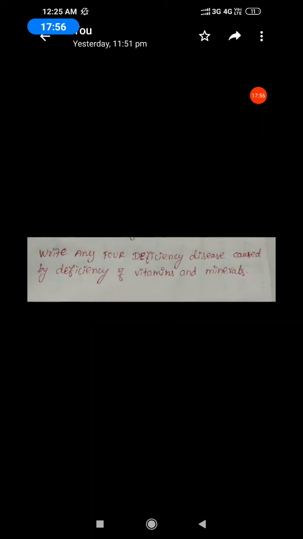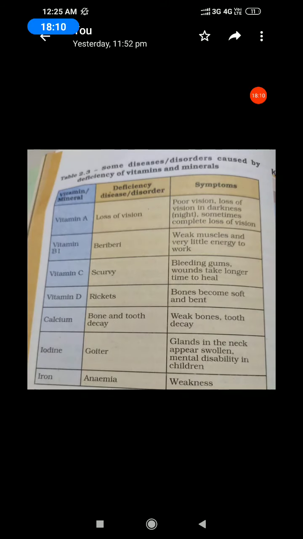Take page number 16. The answer is this tabular column: some diseases or disorders caused by deficiency of vitamins and minerals.